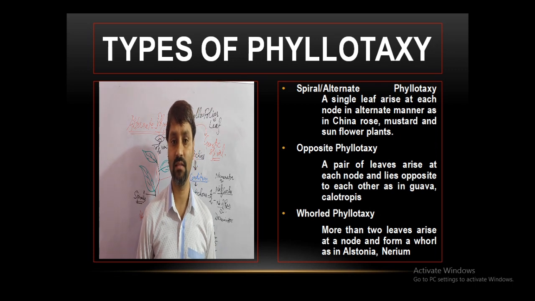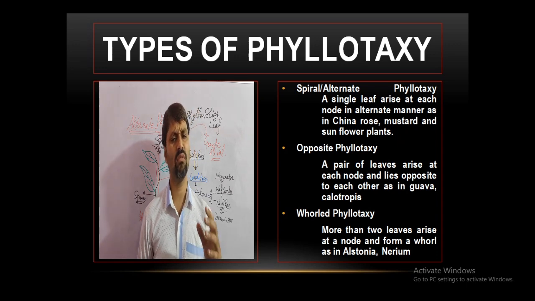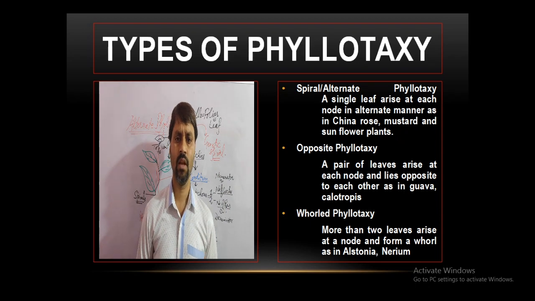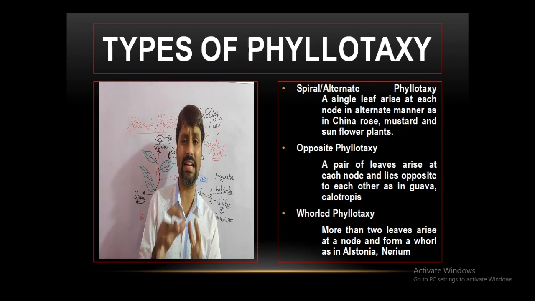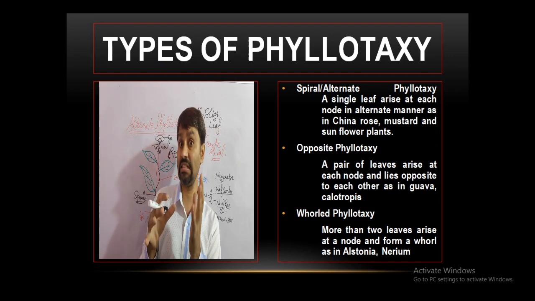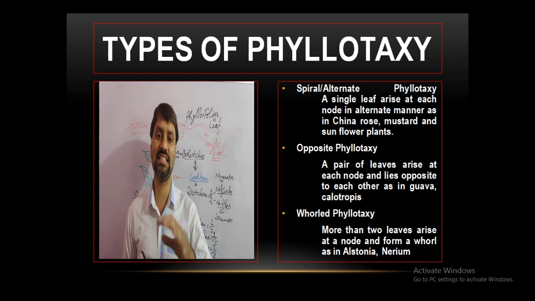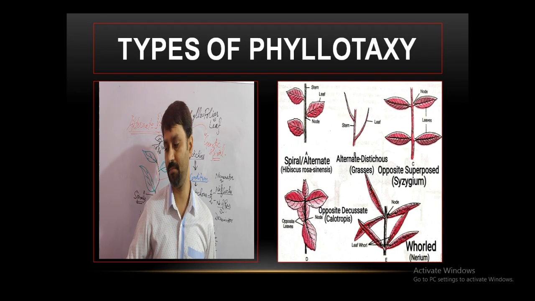You might have seen sunflower, China rose, the mustard plant. And if you have not, kindly do so. When a single leaf arises at each node in an alternate manner, as in China rose or mustard, the phyllotaxy is called spiral or alternate phyllotaxy.